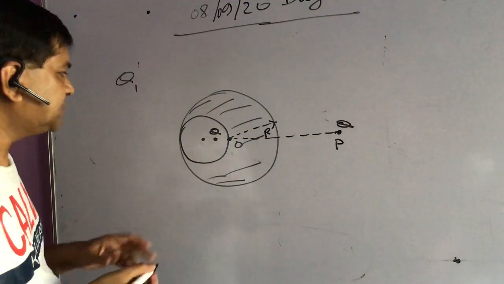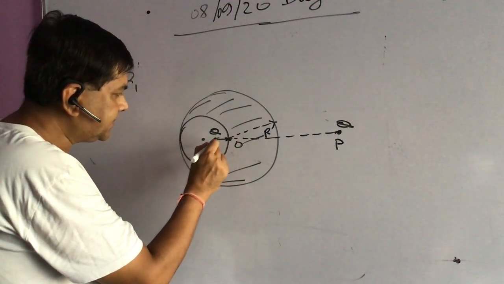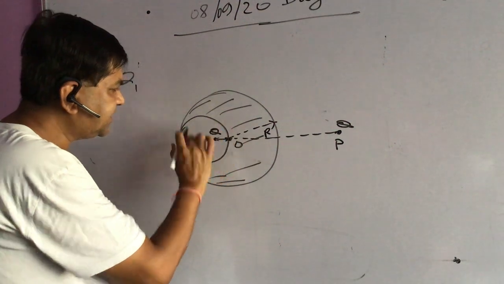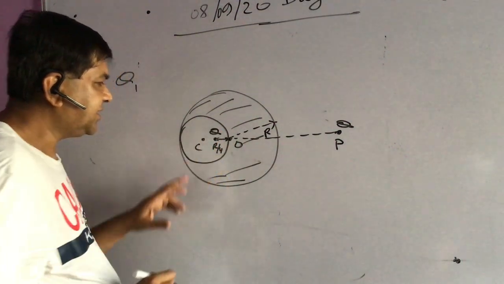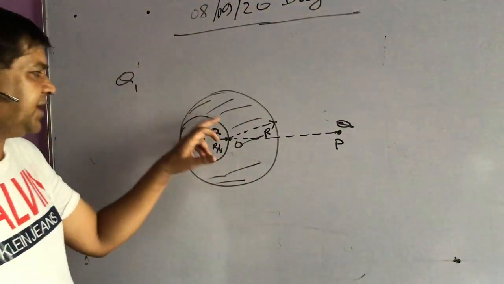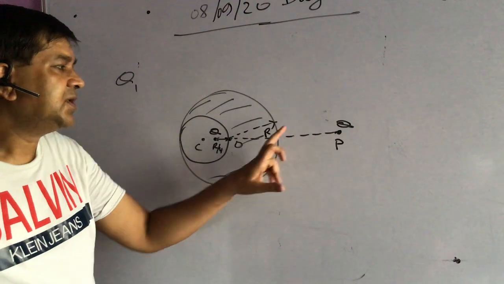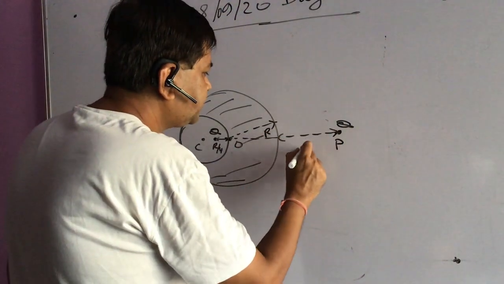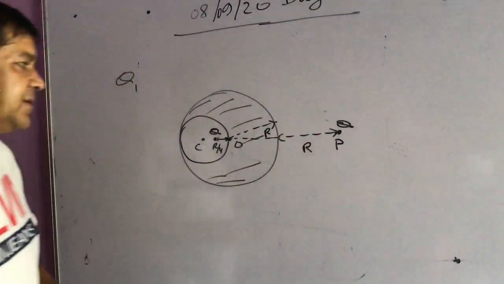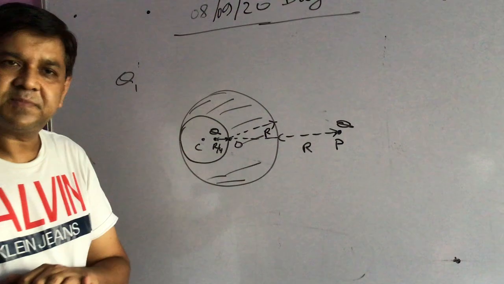The cavity is of radius r by 2, so I am taking this distance as r by 4. So we are placing this charge q inside the cavity at distance r by 4, and another charge q at distance r from the surface of the sphere. So there are two charges placed here, and this metallic sphere is there.